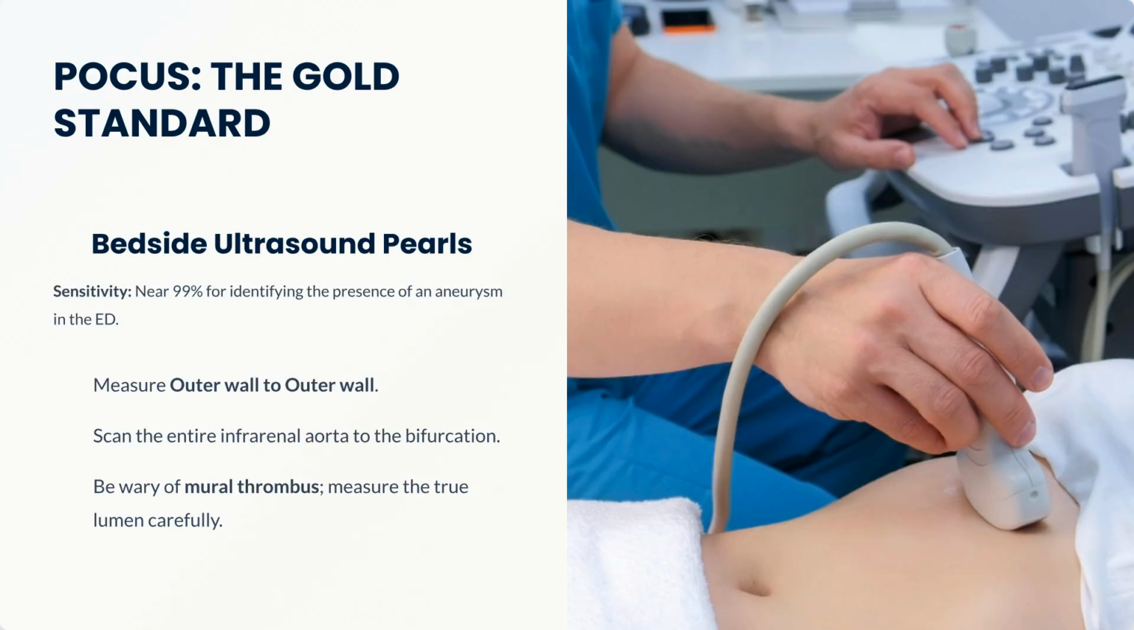POCUS, or bedside ultrasound, is the gold standard in the emergency department, with a nearly 99% sensitivity for identifying an aneurysm. Remember to measure outer wall to outer wall, scan the entire infrarenal aorta, and carefully measure the true lumen while accounting for mural thrombus.